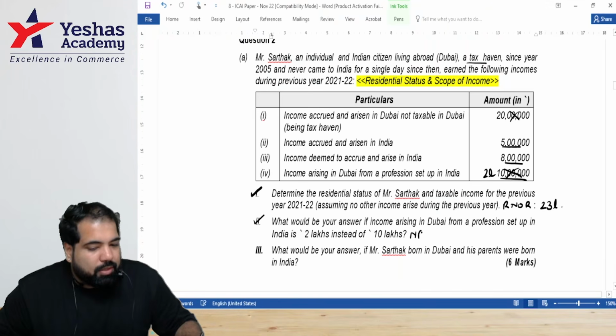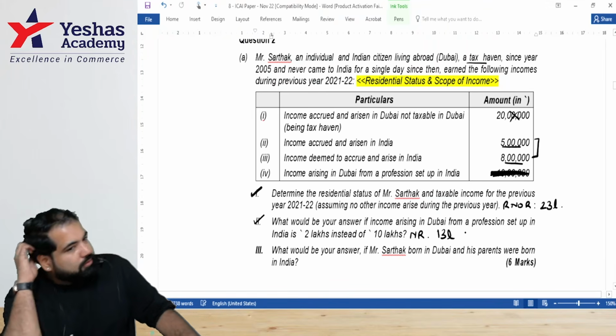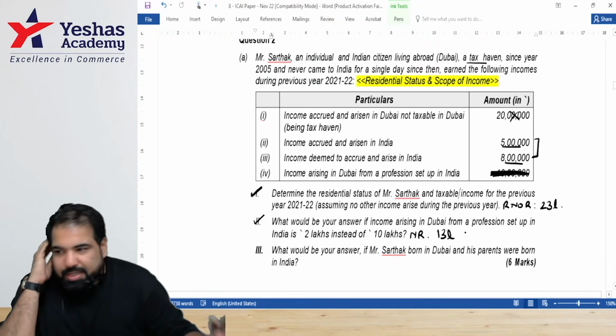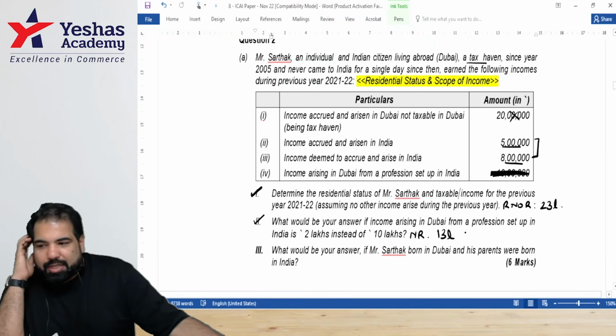He will continue to be a non-resident. And as a non-resident, guys, which income will not be taxed? This last one. So, 5 plus 8, how many lakh? 13 lakh. Check, check, check if you're understanding the second part. Yes, is everyone okay with the second part?